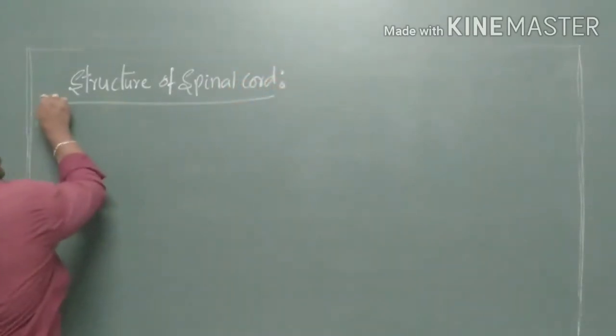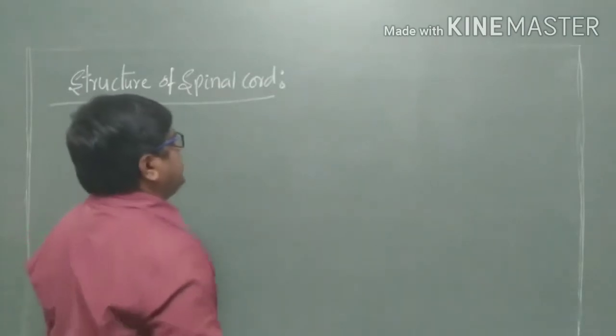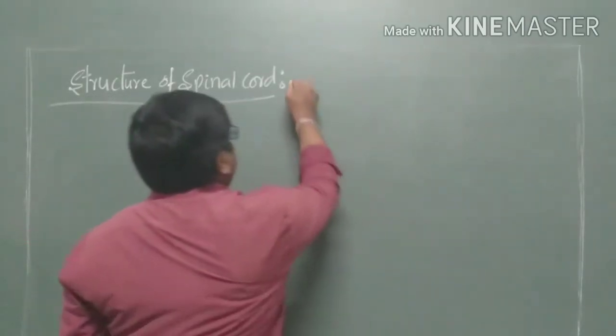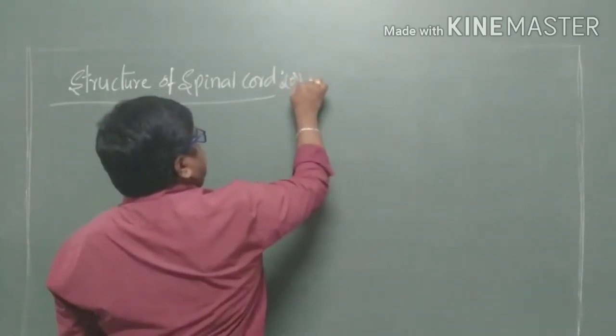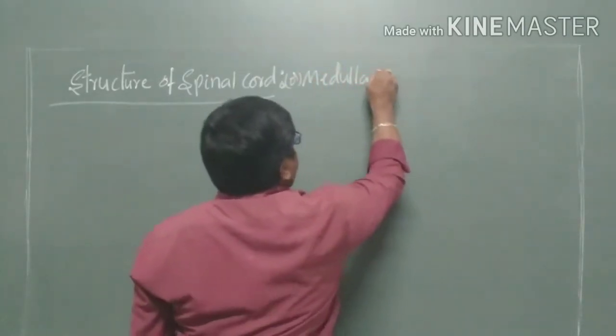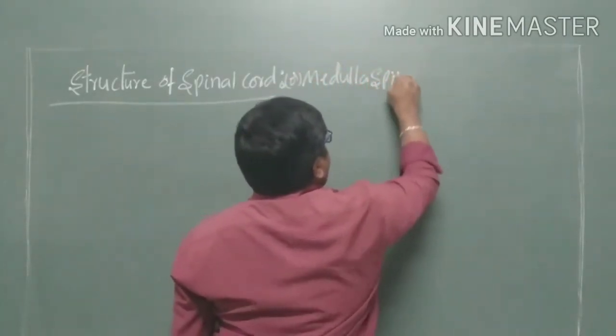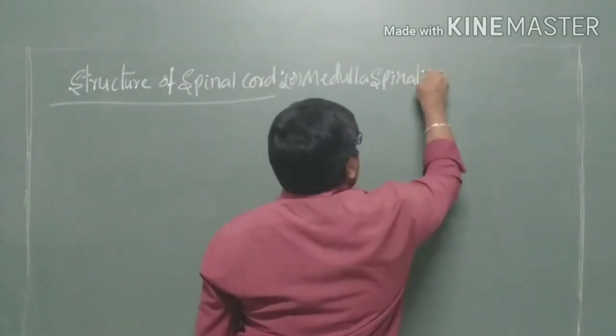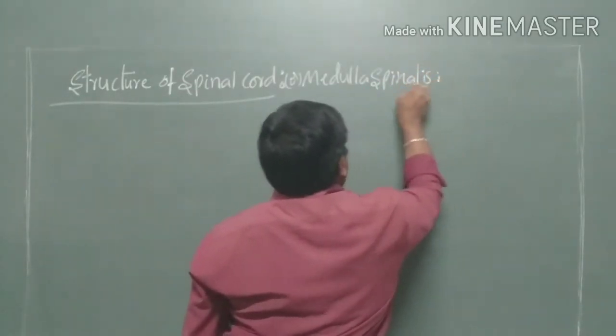The spinal cord is also called the medulla spinalis. Why is it called the medulla spinalis?